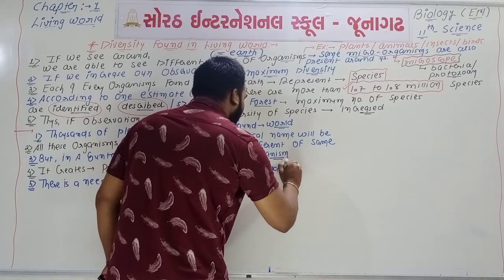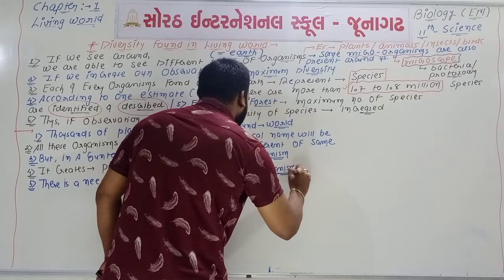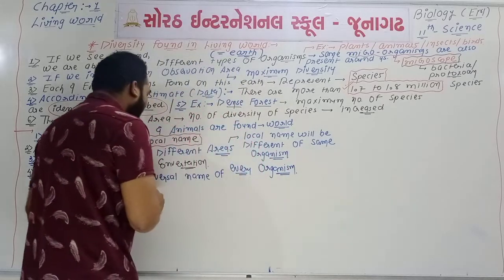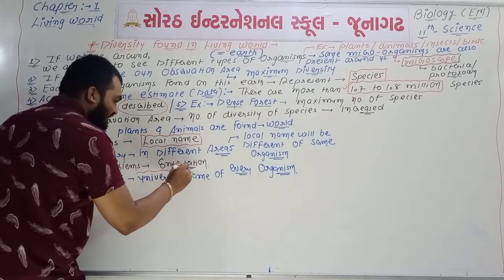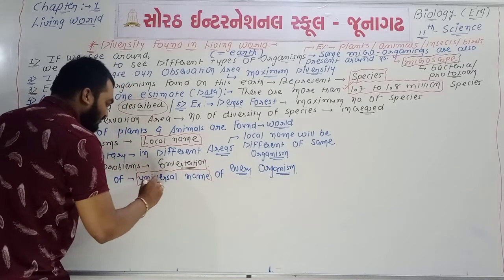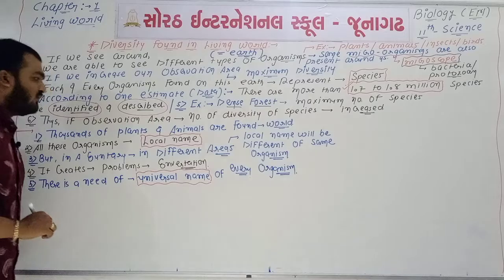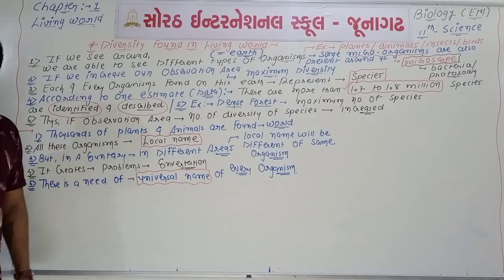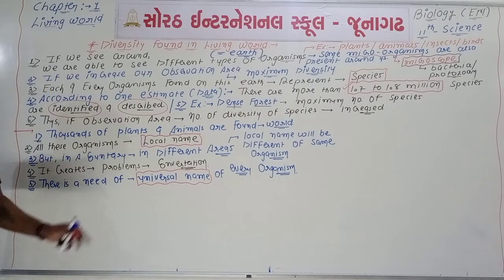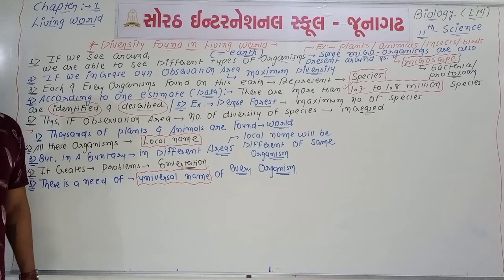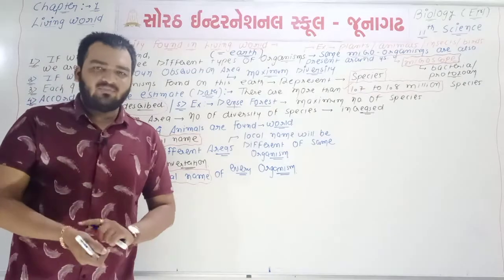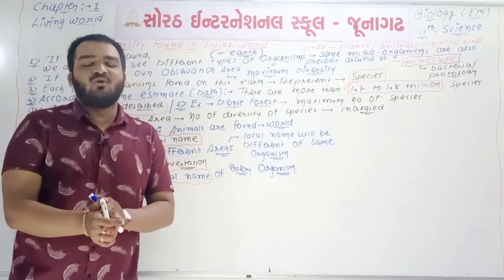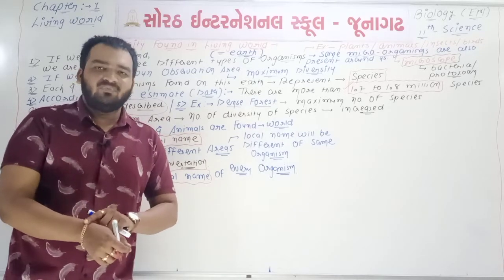If we want to solve the problem, then a universal name is required. So this concept number 2 is also completed here. 5 points are there. The problem is that one same organism has so many types of local names in different regions of one same country.